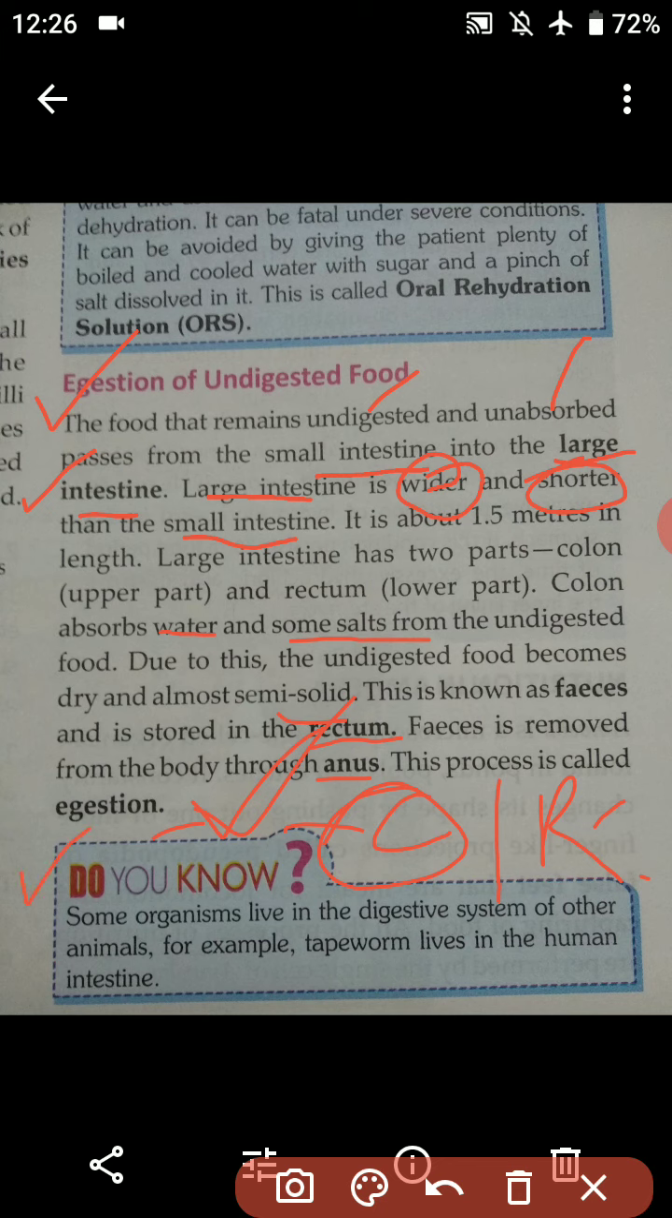Do you know some organisms live in the digestive system of other animals? For example, tapeworm lives in the human intestine. So there are some organisms who live inside the digestive system of other organisms. We will find tapeworm in the intestine of the human.